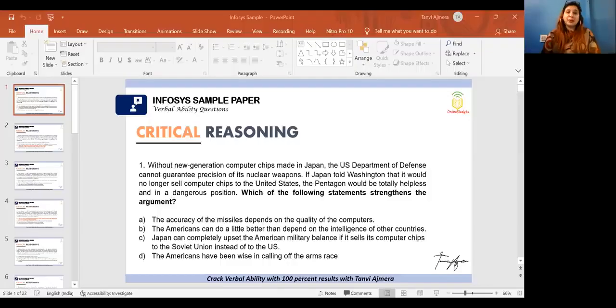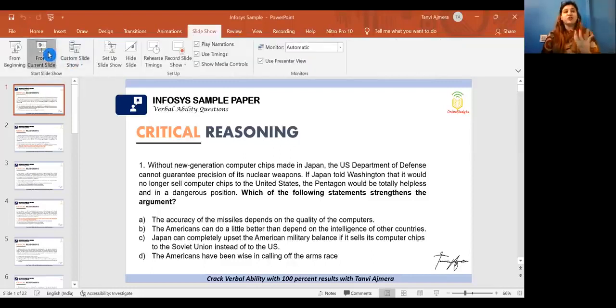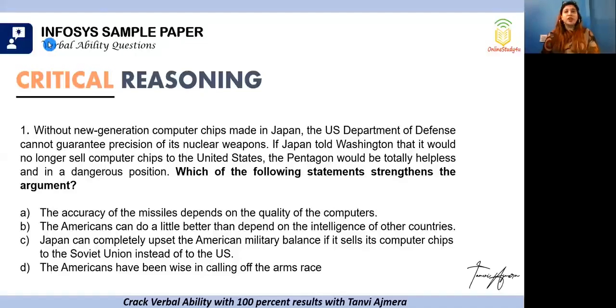Also, just a quick tip, it will be very nice if you guys actually keep solving the questions on your own end also. Generally students keep waiting for me to give the answer. But my personal suggestion is that if you take the opportunity of solving these questions on your own, you will be able to understand where you're faring with regard to the verbal ability section.